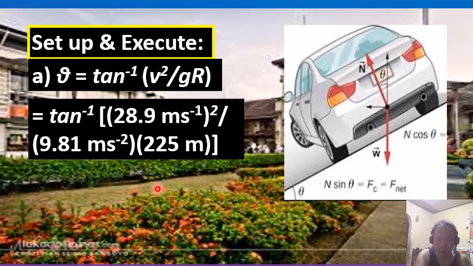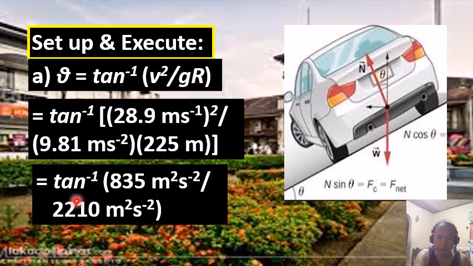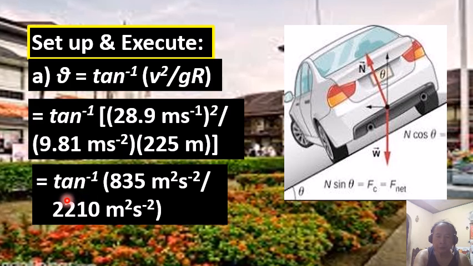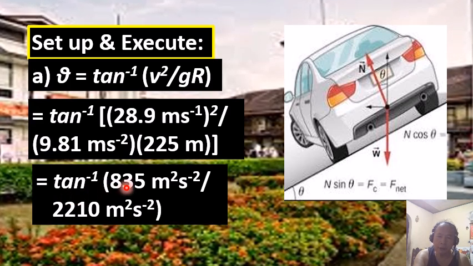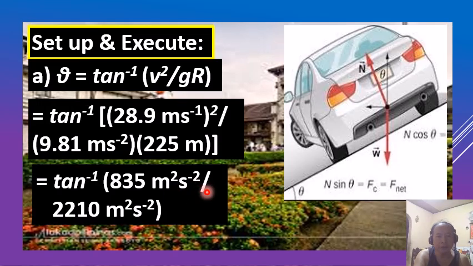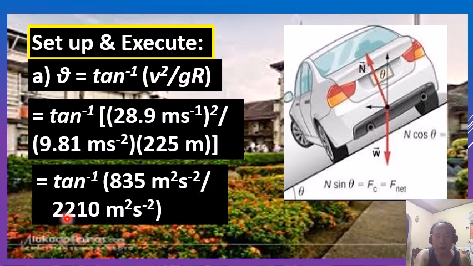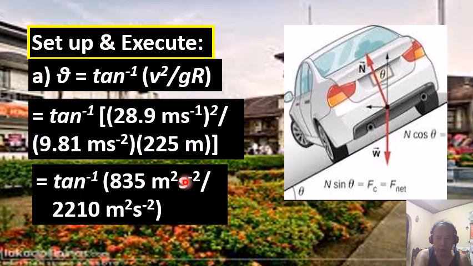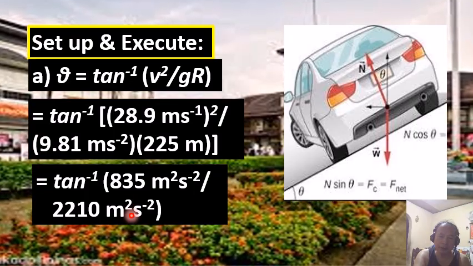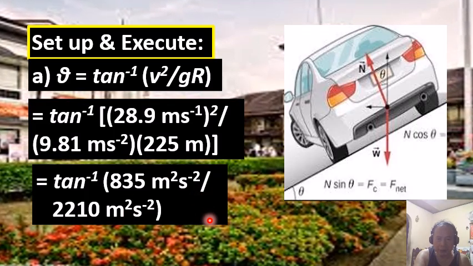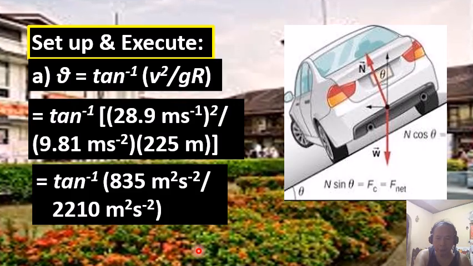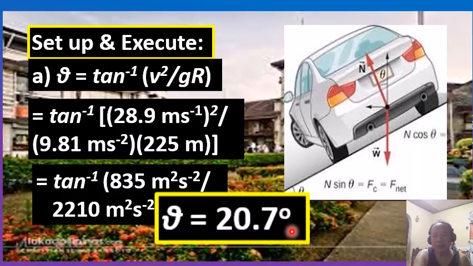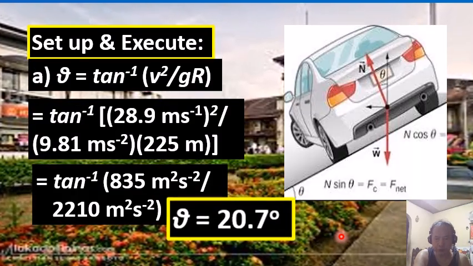So when we do our math, we're able to simplify this to the inverse of the tangent of 835 meters squared per second squared divided by 2,210 meters squared per second squared, both rounded to three significant figures. So we finally get the value of the bank angle theta equal to 20.7 degrees, in three significant figures.